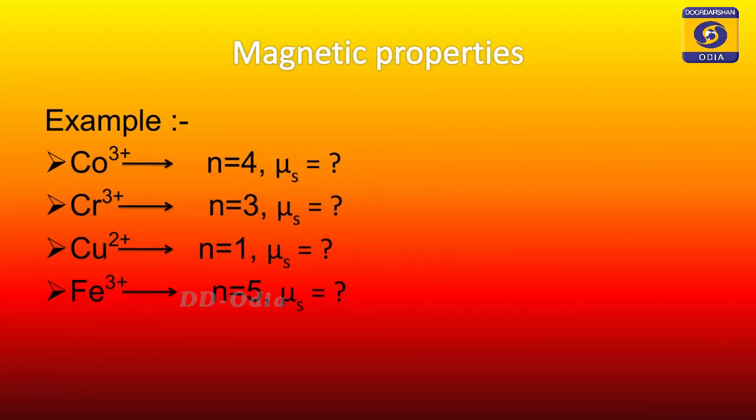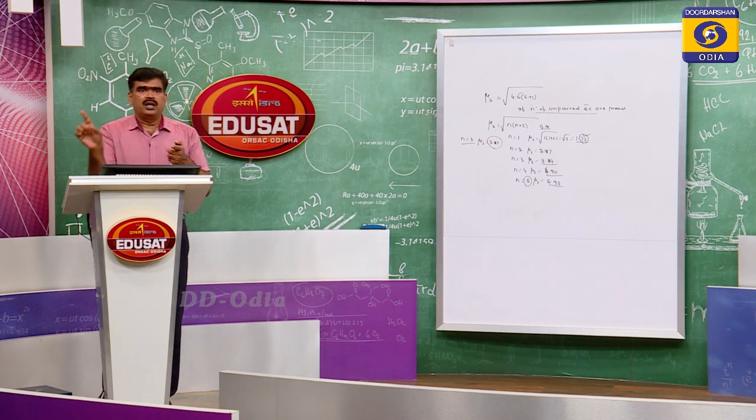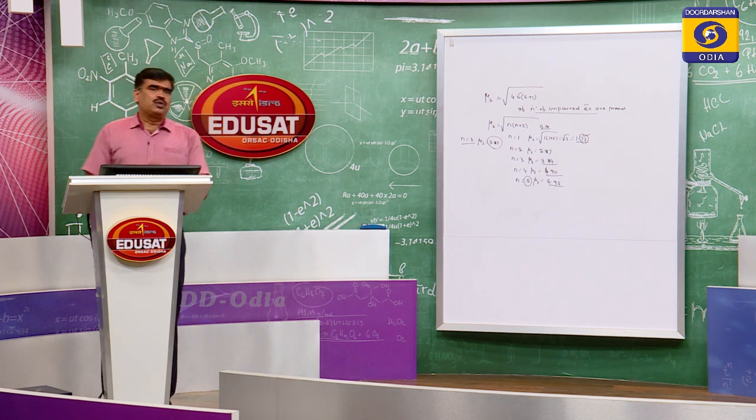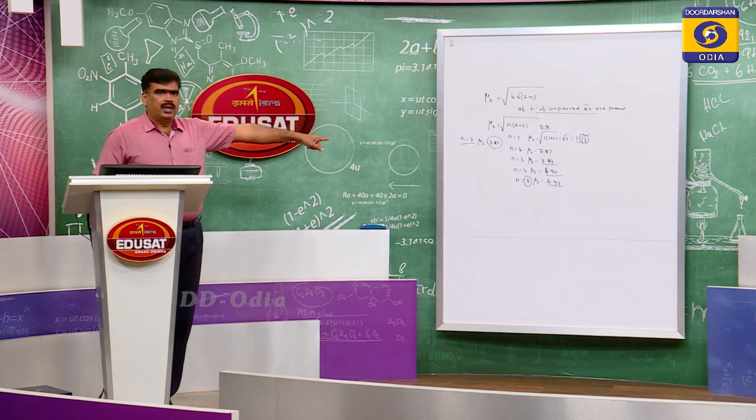So if n is 5, in case of ferric, n is 5, what will be mu s? It will be 5.92. And in case of Cu2 plus, n is equal to 1 because only one unpaired electron. You have to calculate the number of unpaired electrons, not the number of d electrons. You first have to fill up the number of unpaired electrons: put the electrons into the d orbitals one by one, then do the pairing, and at last calculate how many unpaired electrons there are, and put the value accordingly.